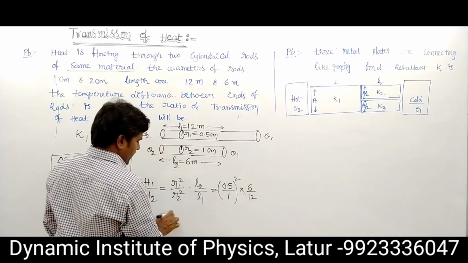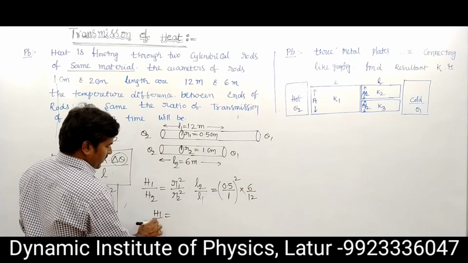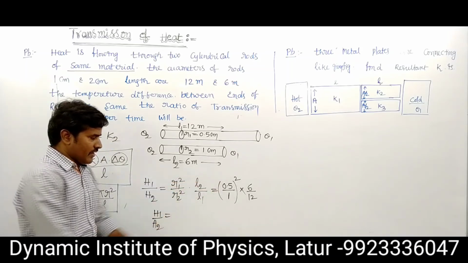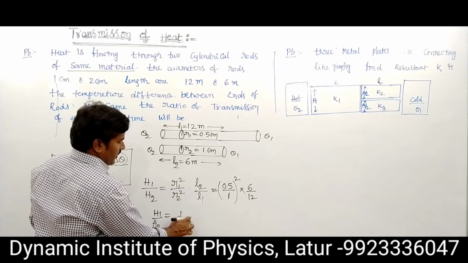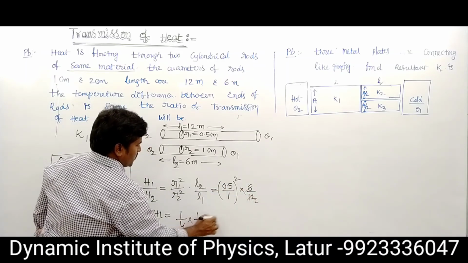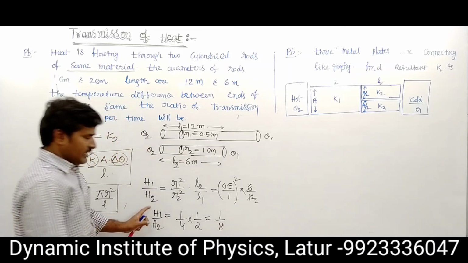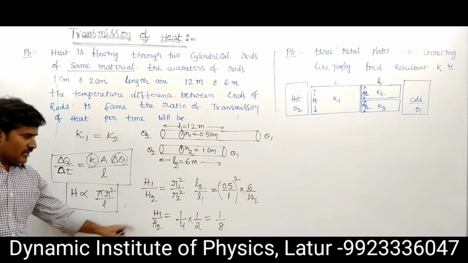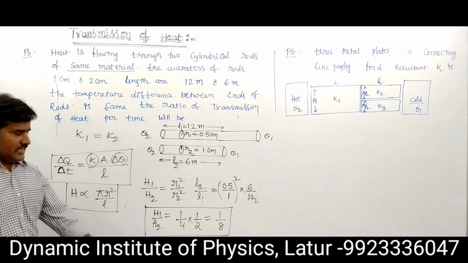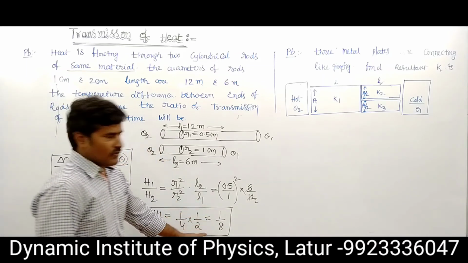Its value, H1 by H2, is 1 by 2 whole square, 1 by 4, into 6 by 12, that is 1 by 2. The ratio equals 1:8. The rate of transferred heat H1 by H2 equals 1:8.